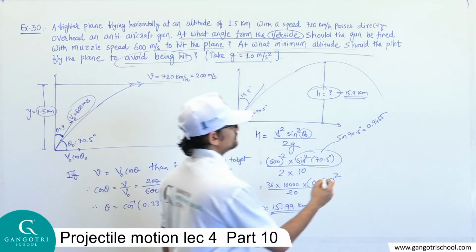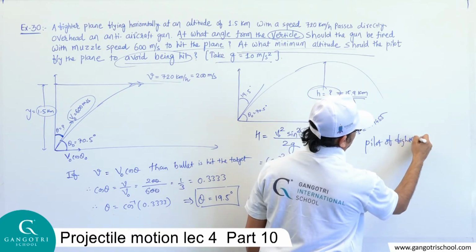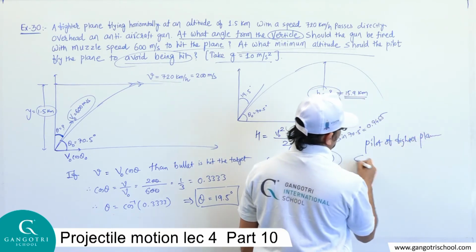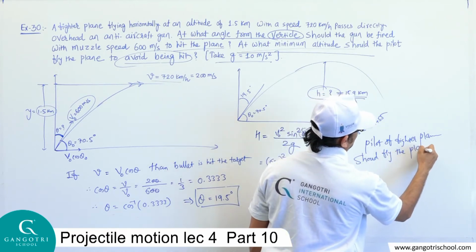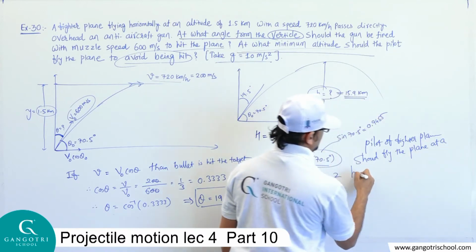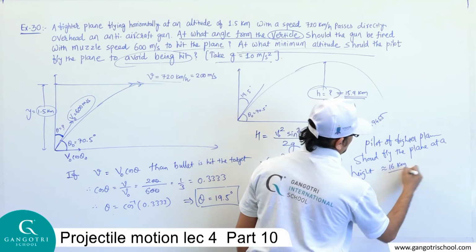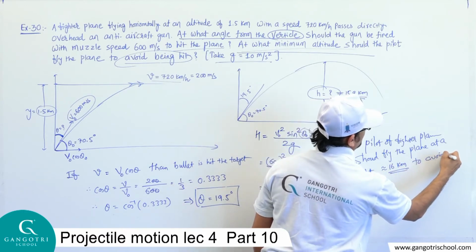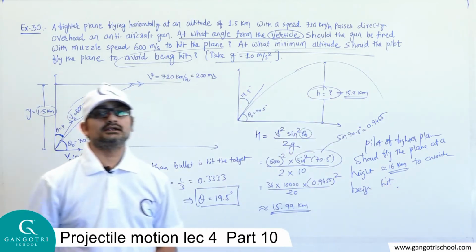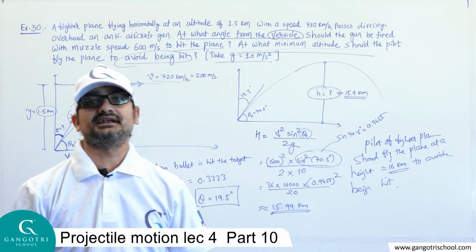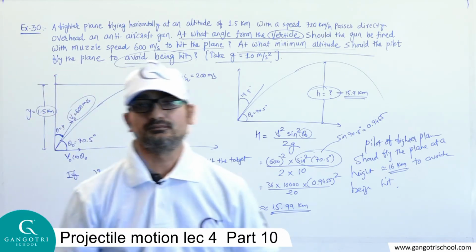So the answer is, the pilot of the fighter plane should fly the plane at a height of approximately 16 kilometer to avoid being hit. To avoid being hit, the pilot of the fighter plane should fly the plane at a height of 16 kilometer. So this is example number 30 from the textbook.